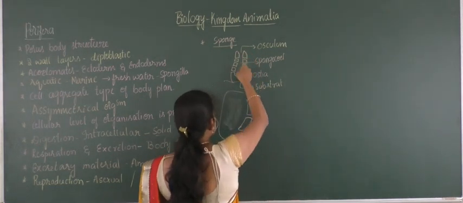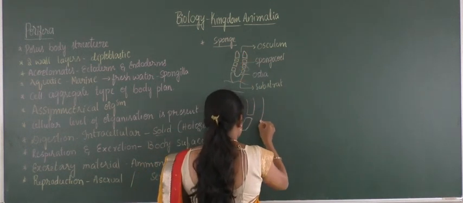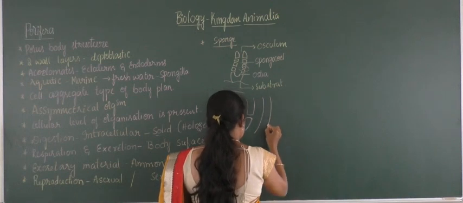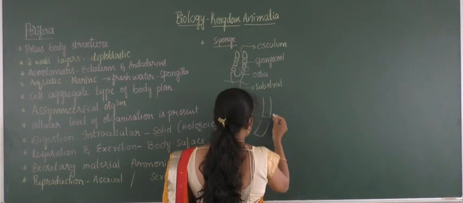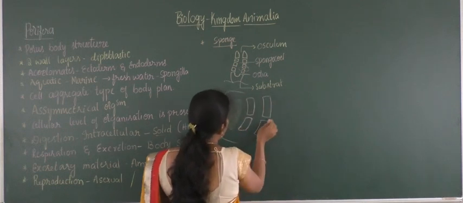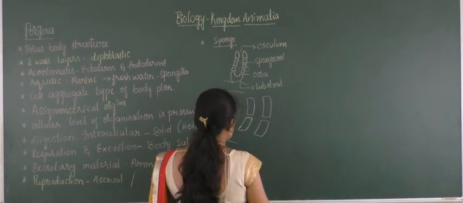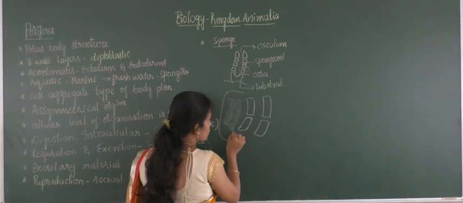So this is one side wall layer, and I will write one more line for this. I am just elaborating it, since you need the structure. This is the complete structure of an ostium, and you can find this as the spongocoel.